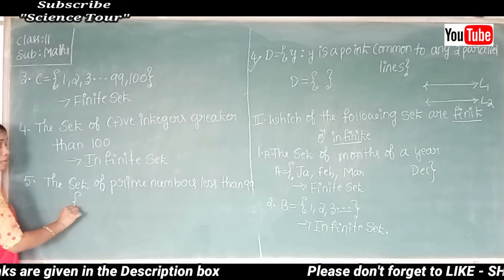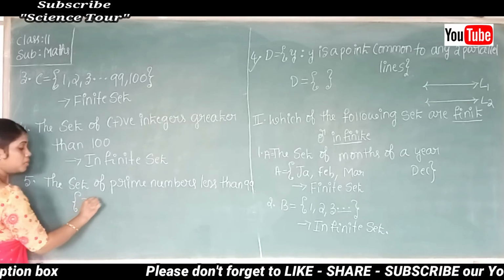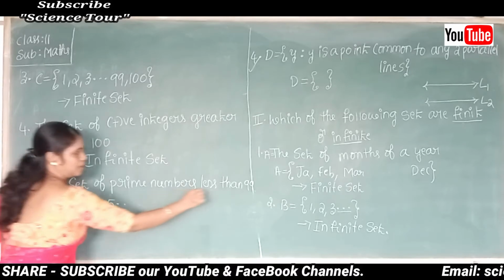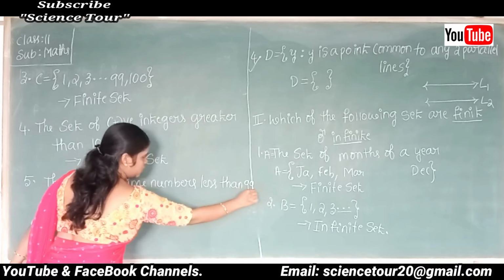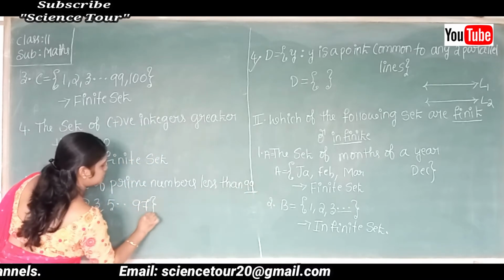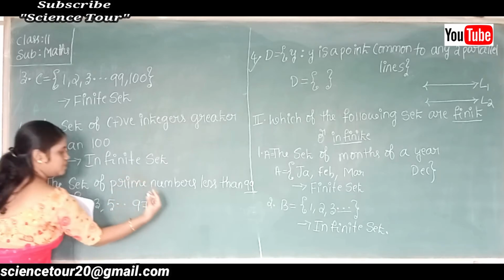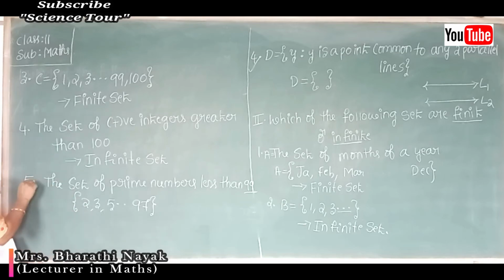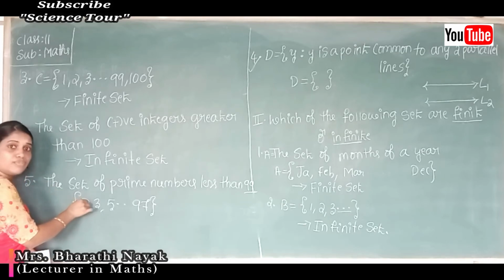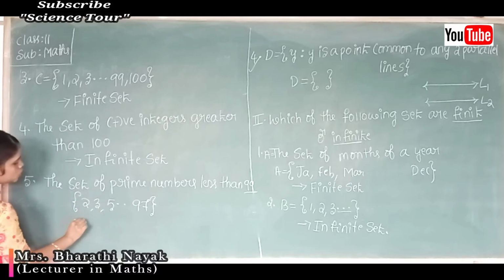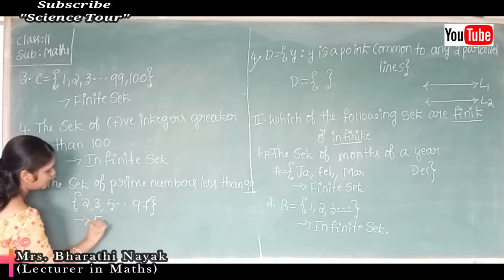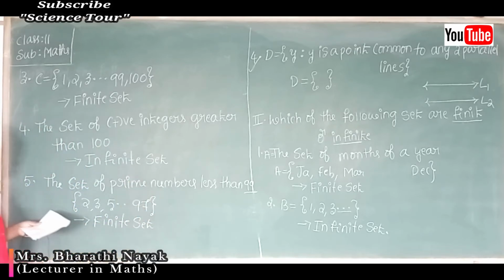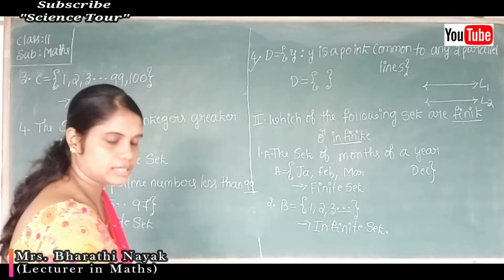The first prime number is 2, next prime number 3, next 5. What is the last prime number? That prime number must be less than 99, which is 97, isn't it? So again, this set contains a definite number of elements. So therefore, this fifth one is an example for a finite set. Okay, so next we'll consider the next problem.